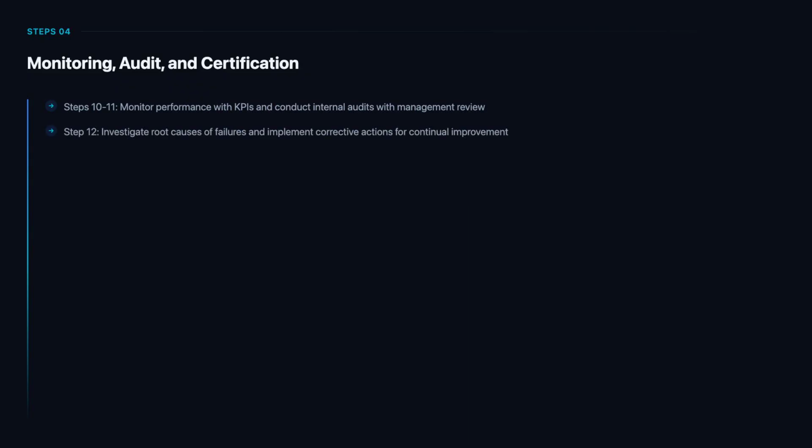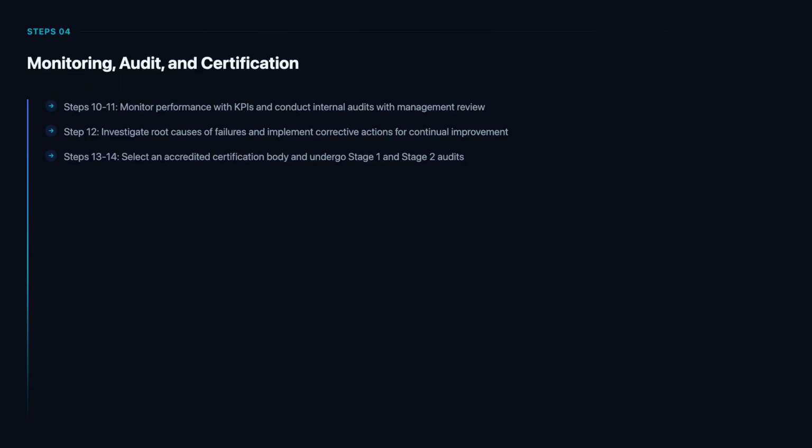Step 12 drives continual improvement. When controls fail or near misses occur, investigate root causes rather than just symptoms. Implement corrective actions, track their effectiveness, and feed lessons learned back into the risk assessment and control design. The ABMS must evolve as bribery risks change.